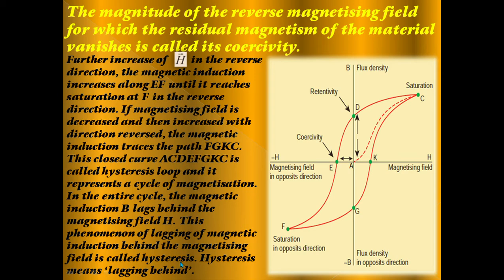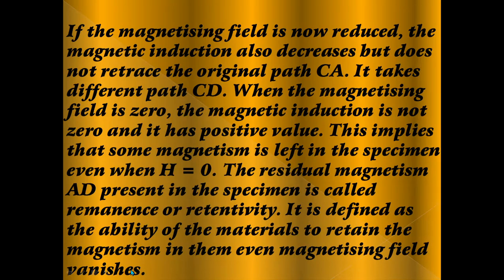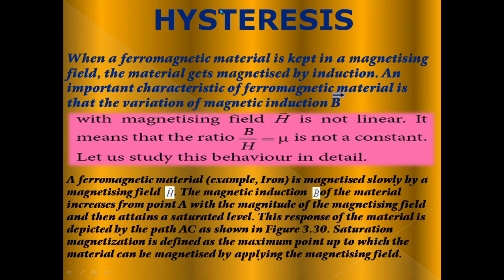Once again, the phenomenon of lagging of magnetic induction behind the magnetizing field is called hysteresis. Hysteresis simply means lagging behind. Now I am going to explain hysteresis.